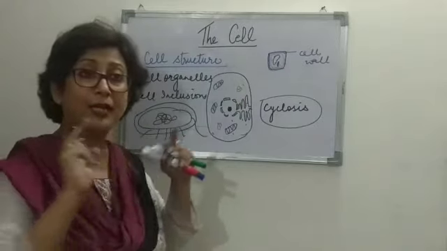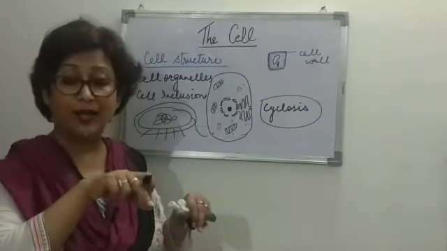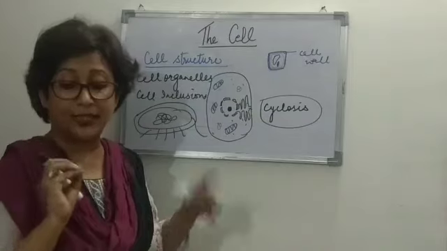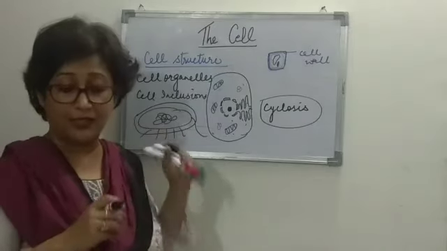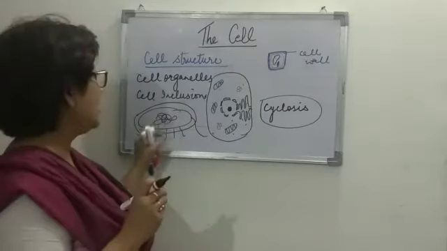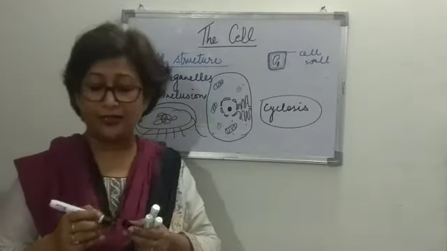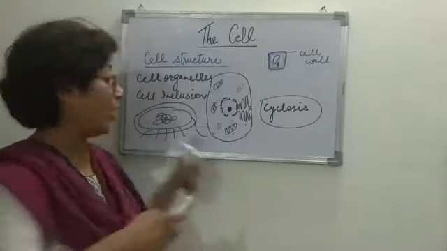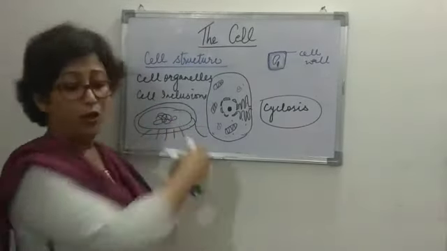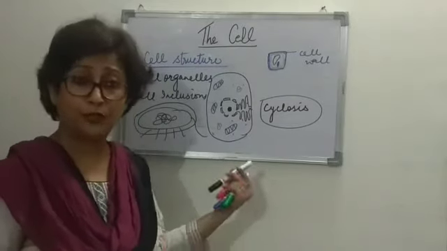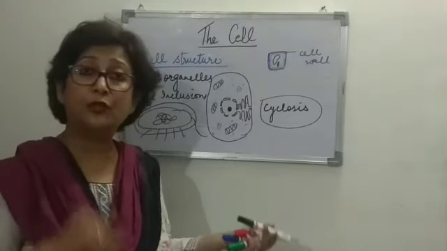There is no limiting membrane present in the bacterial cell. So we say that the DNA lies naked, and it is variously coiled. If you see here, the DNA is all coiled in the cytoplasm. This is also referred to as the genophore or the nucleoid.